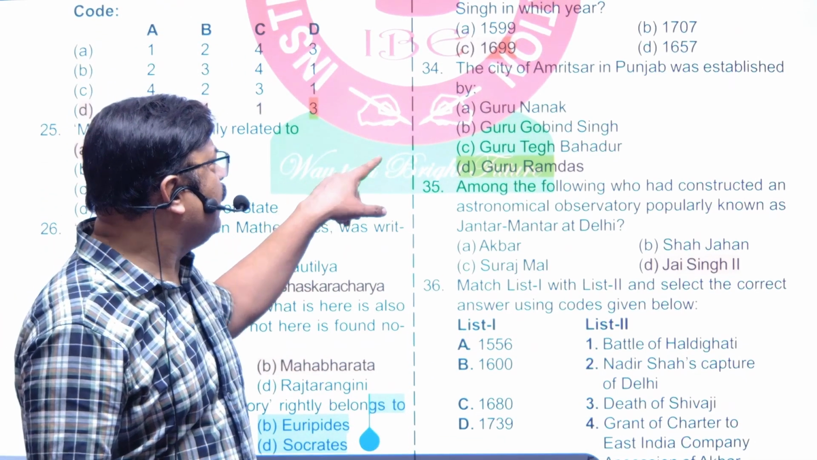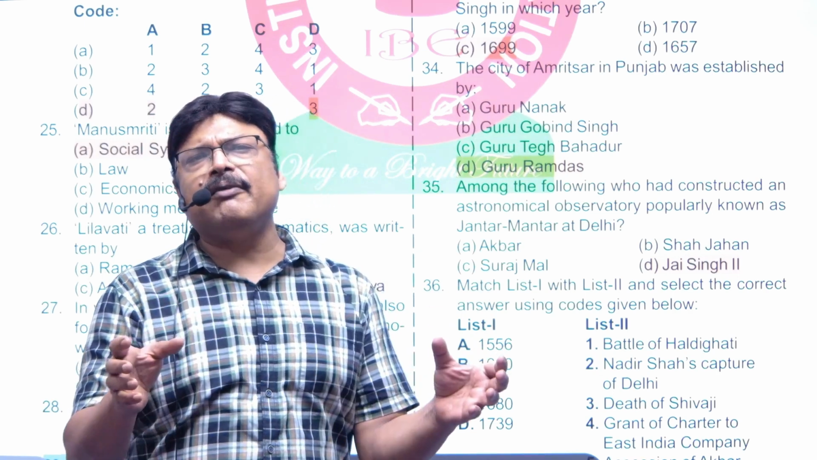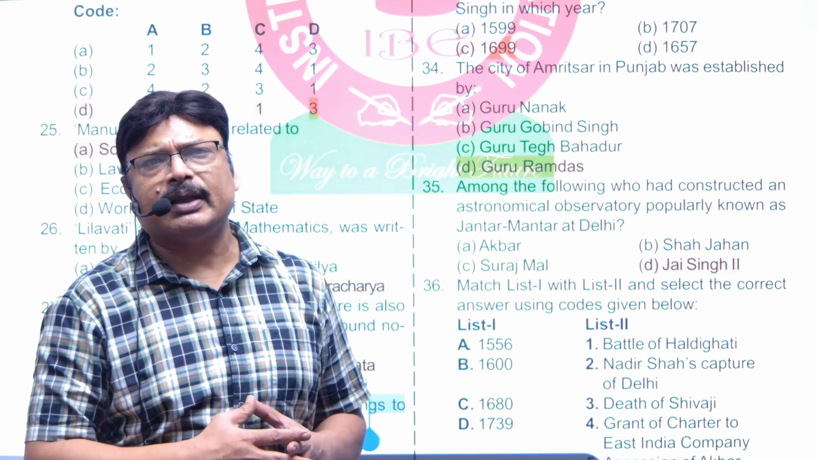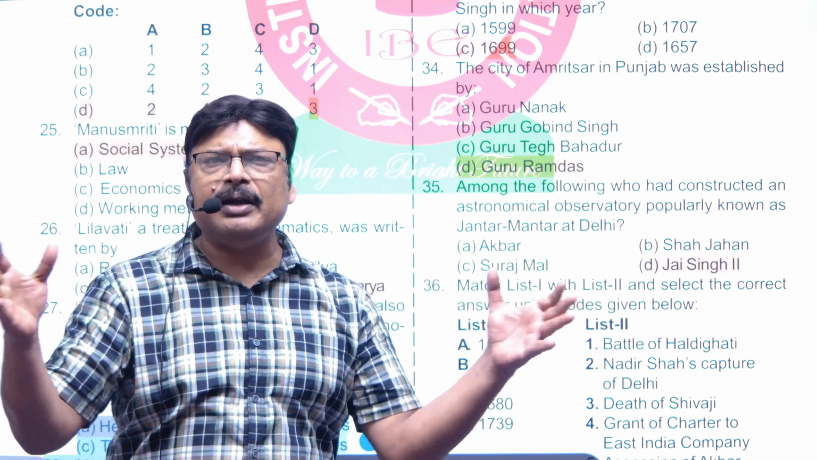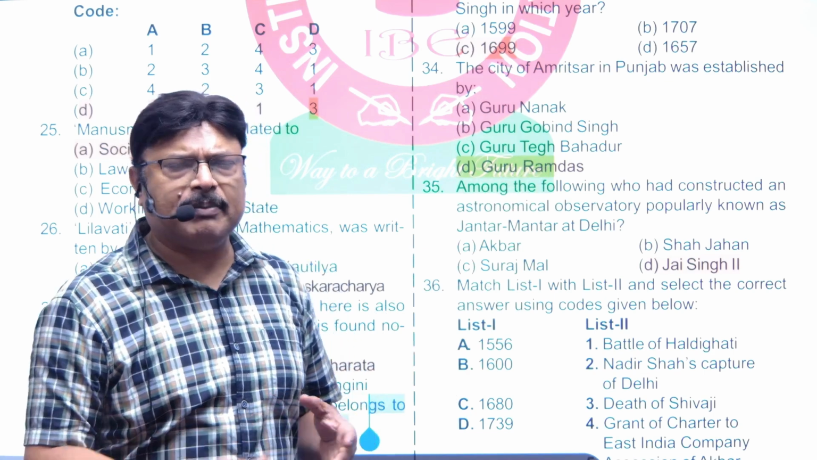Next, let's move on. The city of Amritsar was founded by Guru Ramdas on the land which was donated by Akbar. Right, so Akbar had donated the land, and on that very land, Guru Ramdas had founded the city of Amritsar.